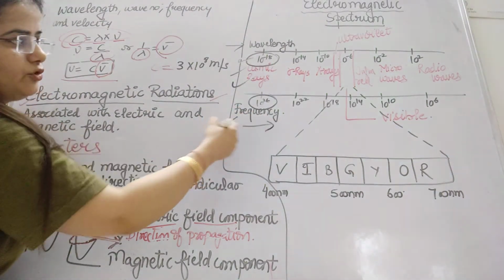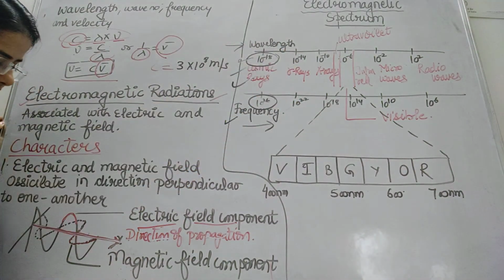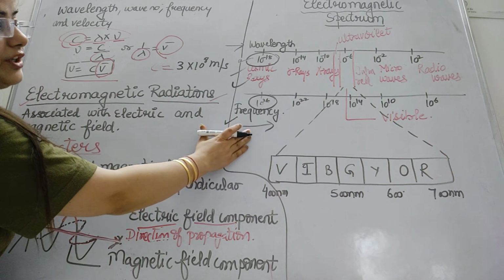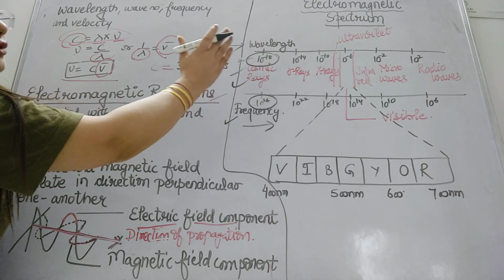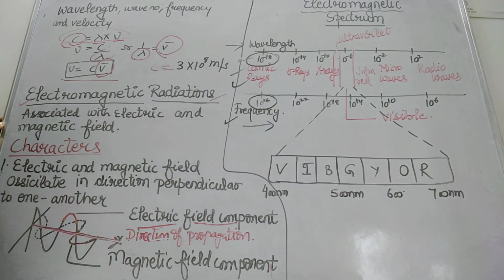If you go like this, frequency is decreasing but wavelength is increasing, and this is termed as the electromagnetic spectrum. This electromagnetic spectrum is showing you different types of waves, different types of rays, whose wavelength is increasing and frequency is decreasing.